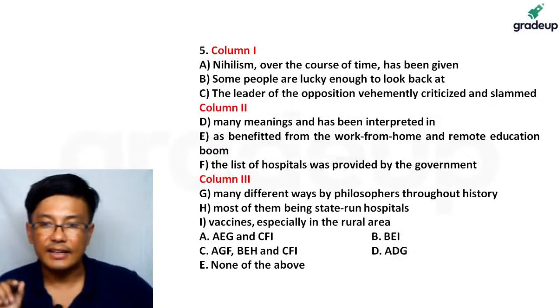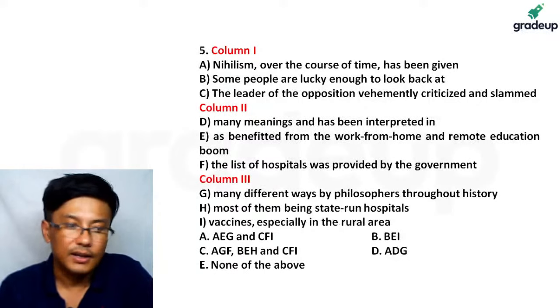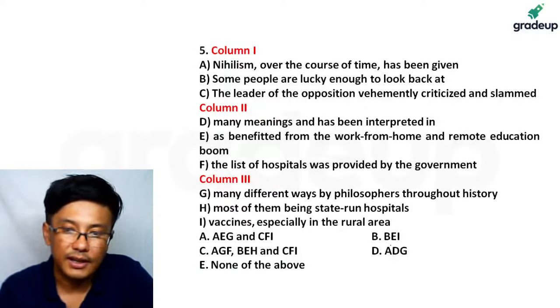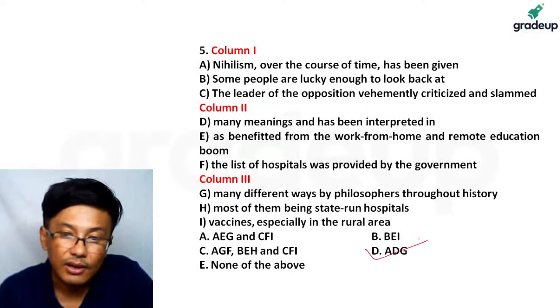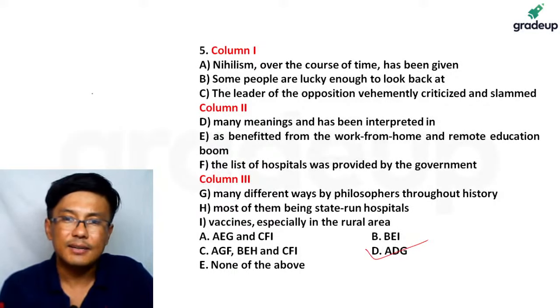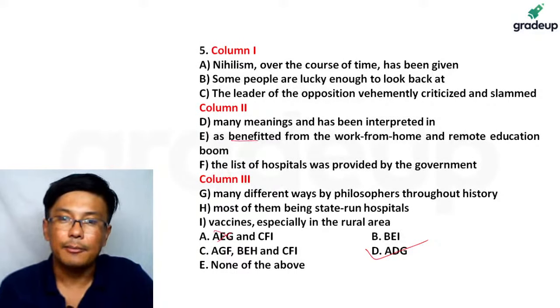If you say that the answer is D, you are correct. Let's see. Nihilism over the course of time has been given. After A, I cannot write E. AE is wrong. BE: some people are lucky enough to look back at as many benefited. This is also wrong.